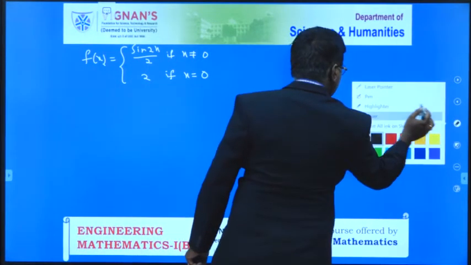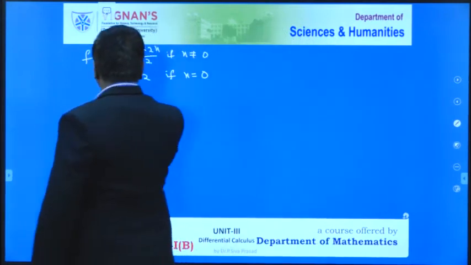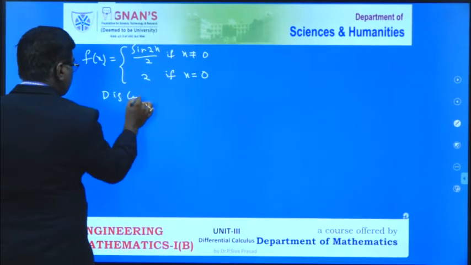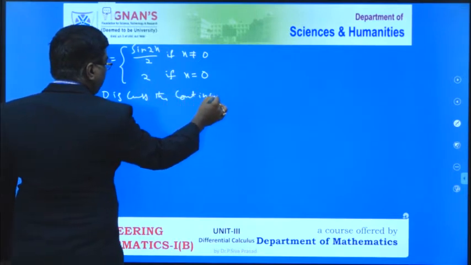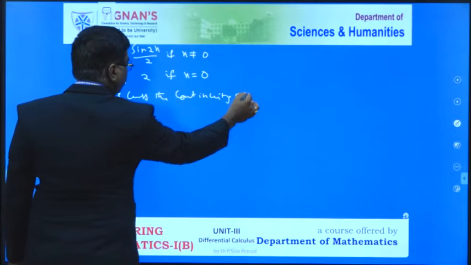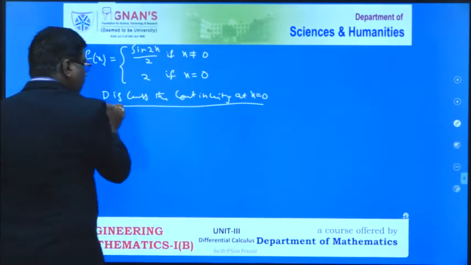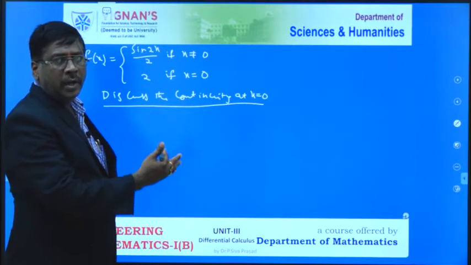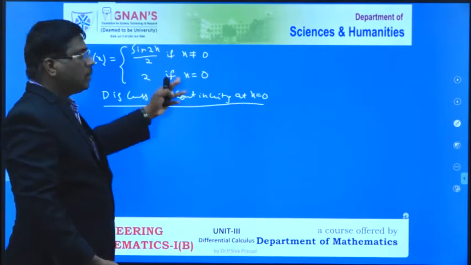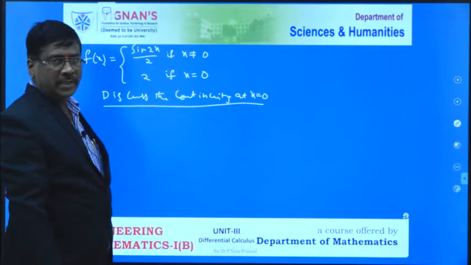Here we have to discuss the continuity at x equal to 0. At that particular point, the left hand continuity and right hand continuity both must exist and both be equal to f of 0, which is 2. That condition must be satisfied.